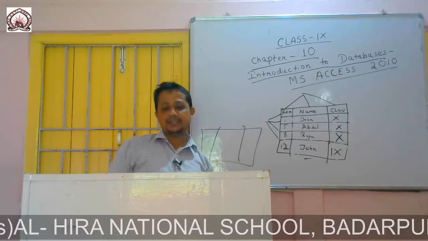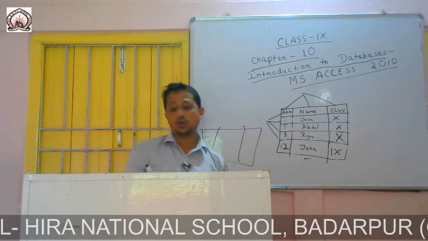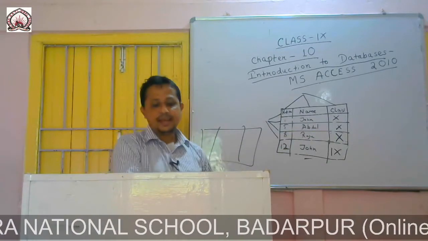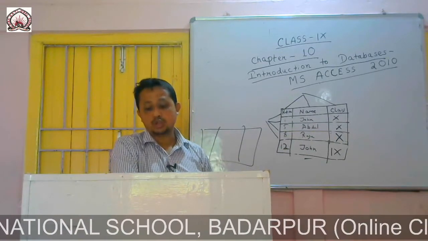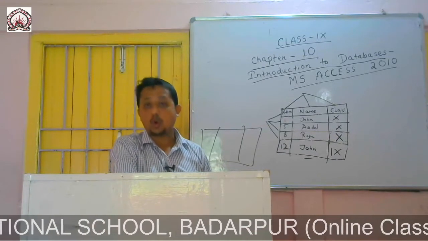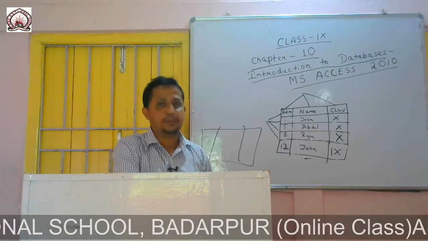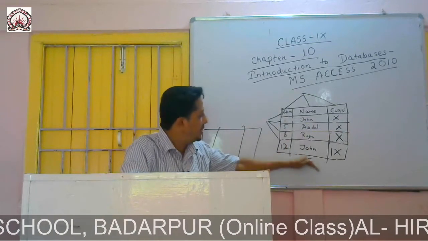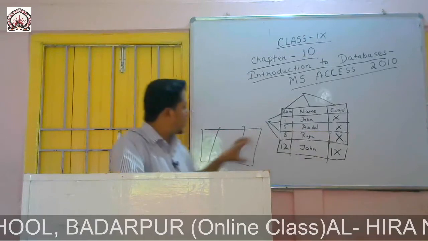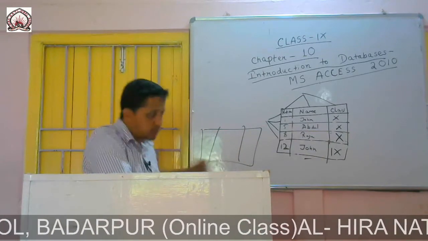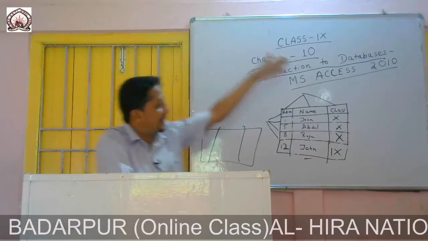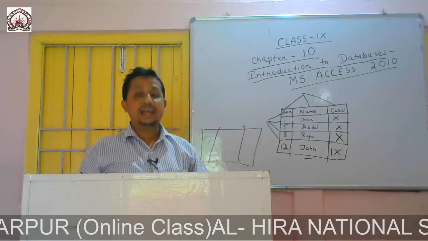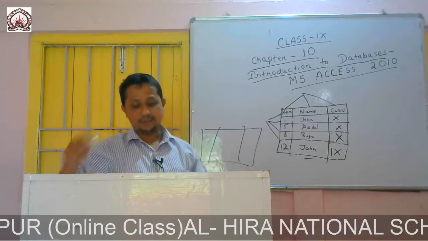So a relational database is one in which data is not stored in a single very large table. The database is composed of several tables, each containing a specific piece of information. Say this contains the academic, this contains the hostel, another contains the bus, another contains the personal information, like this. So all these tables can be joined with the help of relational database.